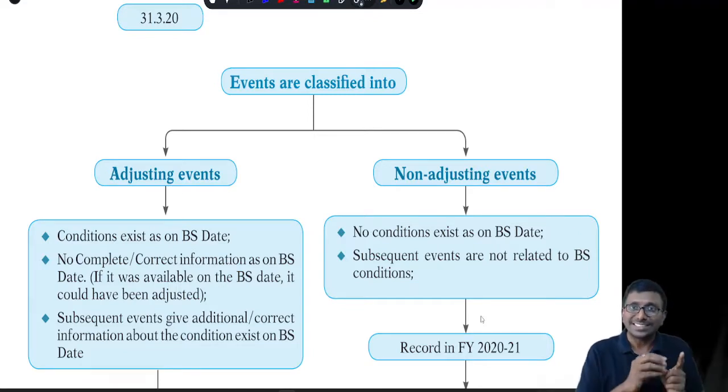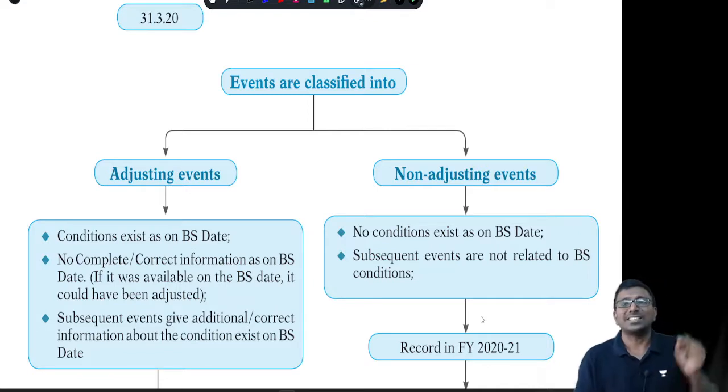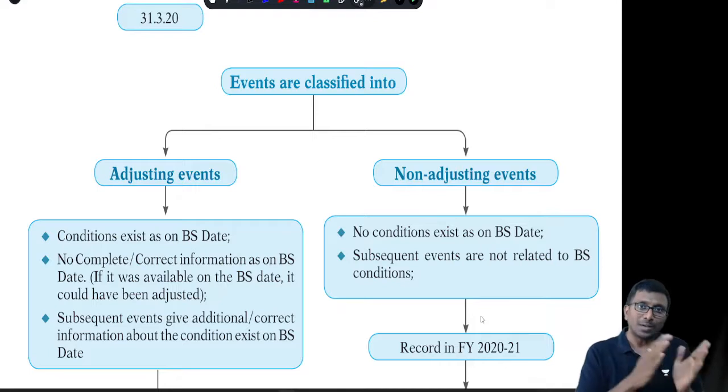Since it is additional information, and as you have not closed the books of account, why can't you consider it accordingly and adjust your errors? Suppose you have recorded some provision for 100 crore, but subsequent information is giving clarity: no, my liability was not 100, my liability was 125. Then go back and increase the provision by 25. So that is what you can go back and record.